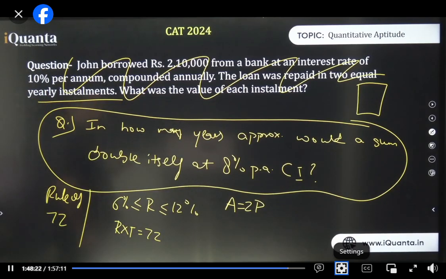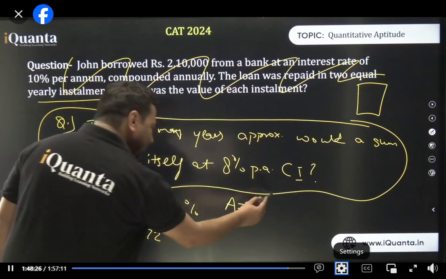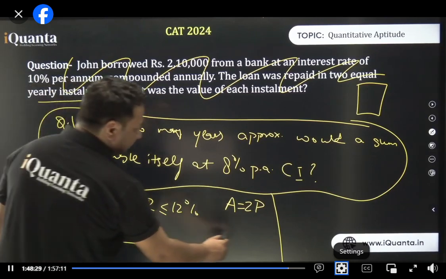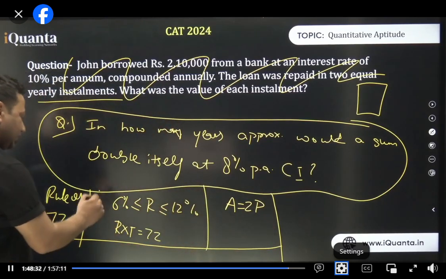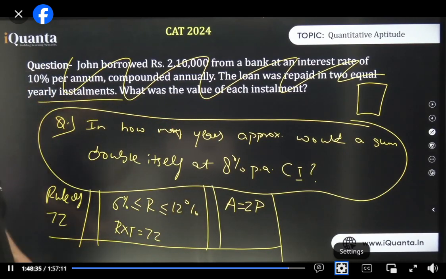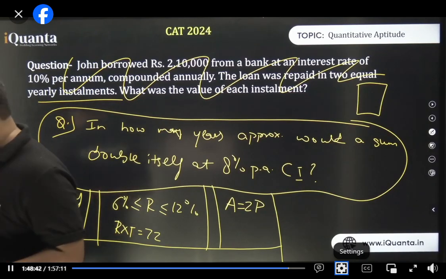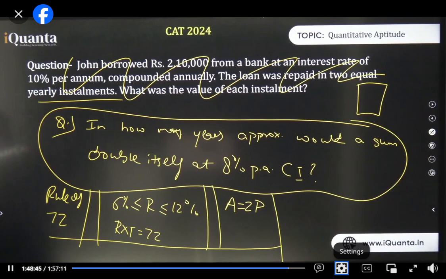So I'm saying, I do not get it. There's no need of getting it. It's a formula. If I try to explain it, I'll be going into logarithms. So it's not in the ambit of CAT, but this formula, if you know, a question can be solved easily. That's it. This formula is used only when maturity amount is double of principal. That's it. So you must have seen that, it's not a scam.